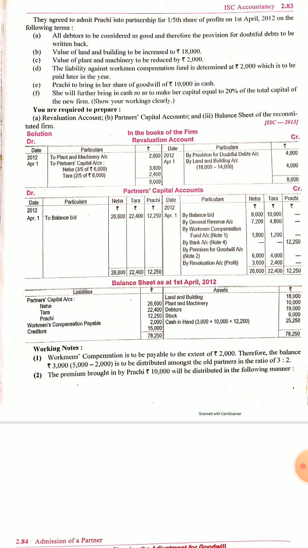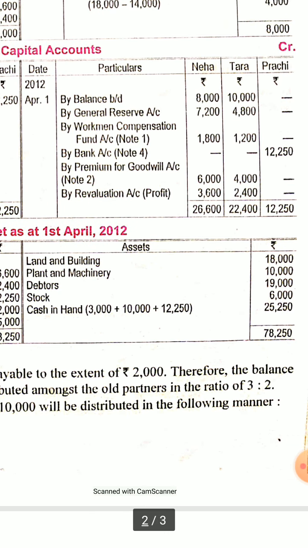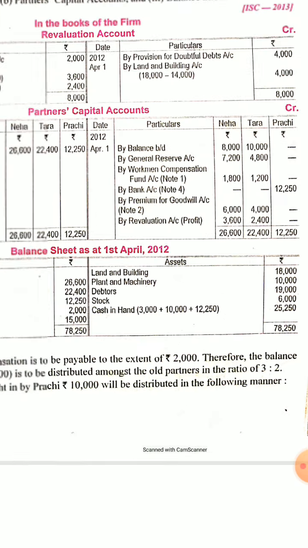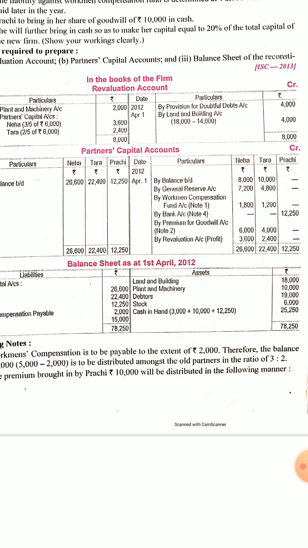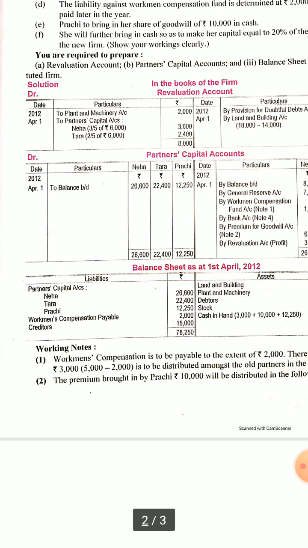So here after balancing this we are getting the figures. Again, let's see now the balance sheet. In balance sheet all the revalued figures are there: land and building, plant and machinery, debtors, there will be no provision from now on. Stock, 1,000 will be brought as premium for goodwill, 12,250 will be brought as capital, and 3,000 was the old balance. So total balance now becomes 25,250.